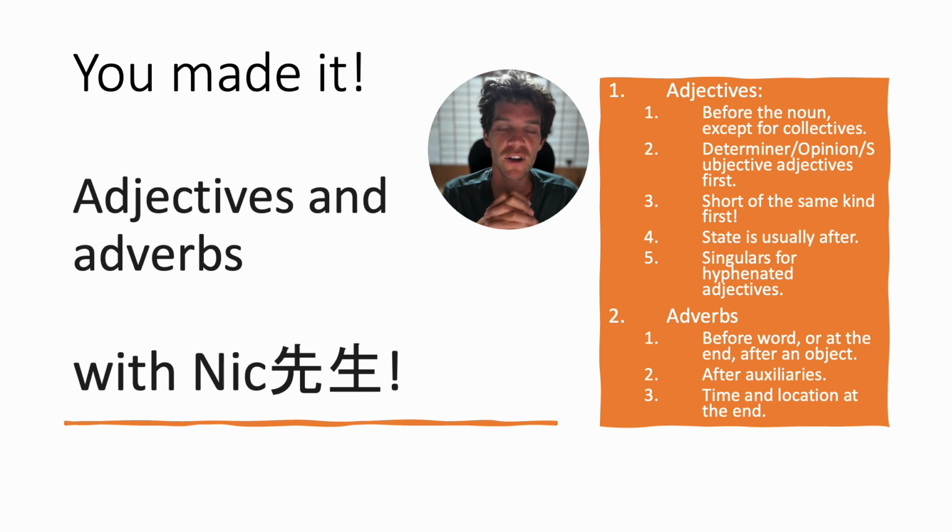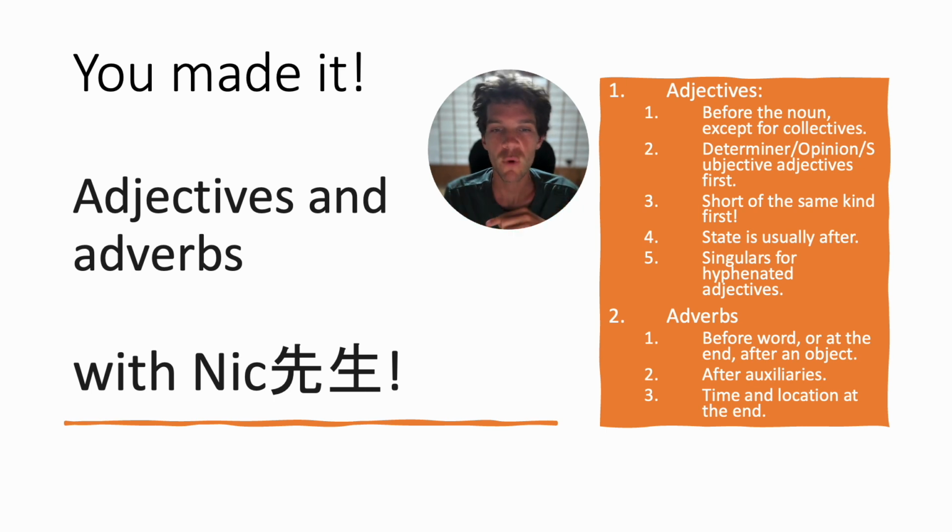So, we started with adjectives. Remember, they're normally placed before the noun. Again, adjectives are used with nouns. Place them before the noun, except for those indefinite pronouns, like something interesting. You can have a blue ship, but anything blue. The next one, remember the structure. We have the determiners. They describe the specific thing, like 10, or this, or my.